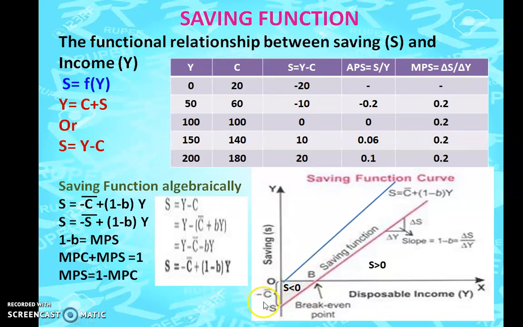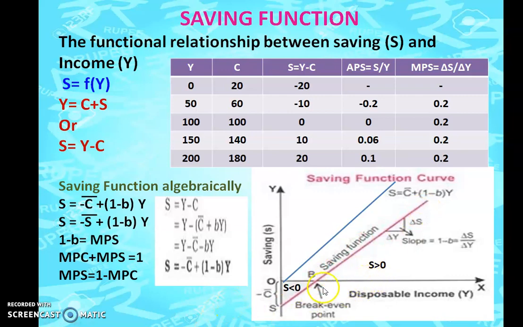It starts from minus 20. When your income is equal to your consumption, that point we call the break-even point. Above that, your savings are more.